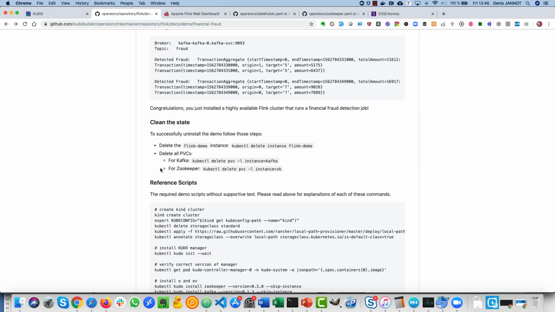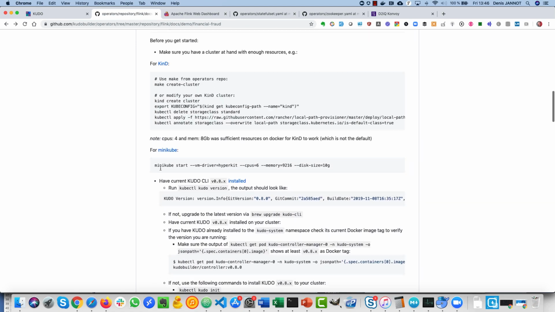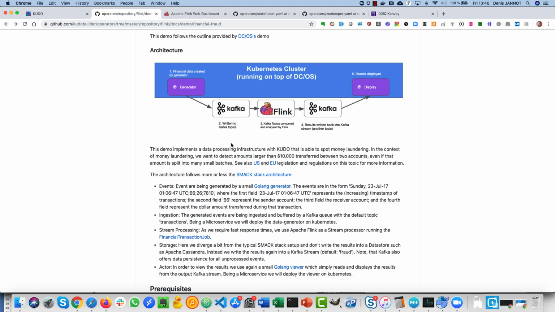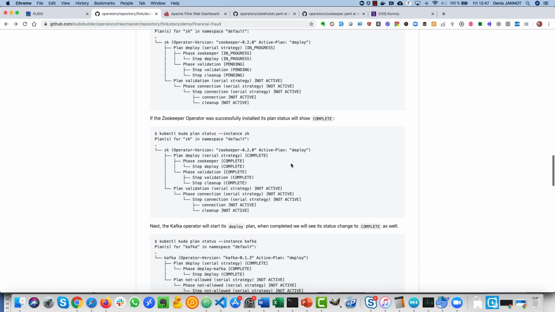To summarize, what I wanted to show in this video is obviously this amazing demo that the Kudo team has done, and the fact that you can run Flink and Kafka easily on Kubernetes with the Kudo operators. But even more important, in my opinion, I wanted to show you that you can even encode the logic of your application using Kudo, and that can then have some dependencies, and these dependencies can be other operators.